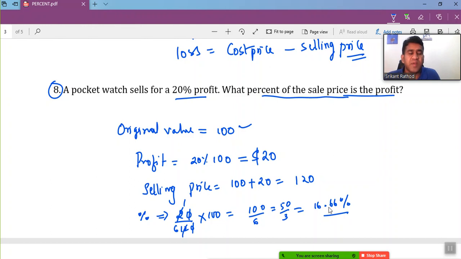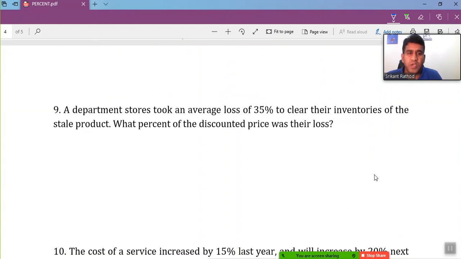So this is the percentage they are asking. What percent of the sale price is the profit? 16.66% of the sale price is the profit. So this is the question relating to the profit in terms of percentage. All right, let's take another example here.